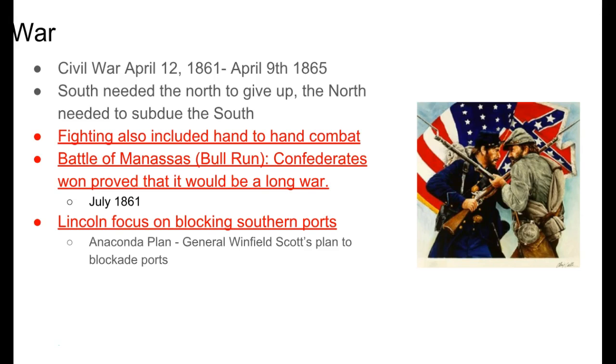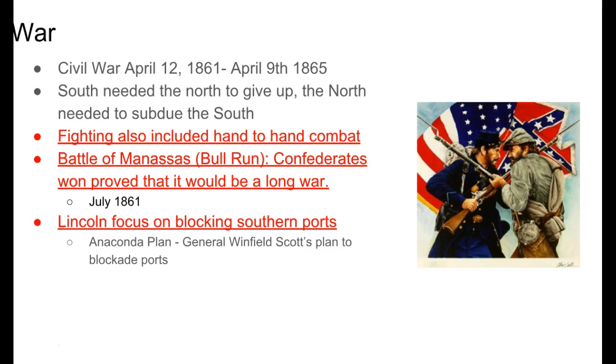One of the major battles, the Battle of Manassas, actually happened a few months after the start of the war, July of 1861. The Confederates won that battle, and it proved that it was going to be a long war. Originally, we thought maybe it'd be a quick war and the South would rejoin the Union quickly, but little did they know, the South was very prepared, had enough ability to fight and win, and showed that it was definitely going to be a long war.